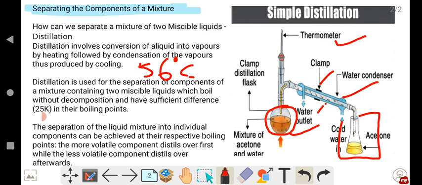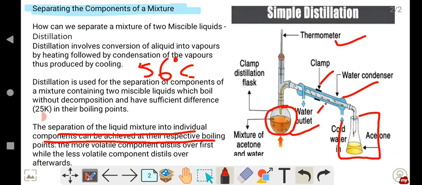Then the separation of a liquid mixture into individual components can be achieved at their respective boiling points. This point you also have to note: the separation of the liquid mixture into individual components can be achieved at their respective boiling points only. By now you know acetone's boiling point is 56 and water's boiling point is 100 degrees.